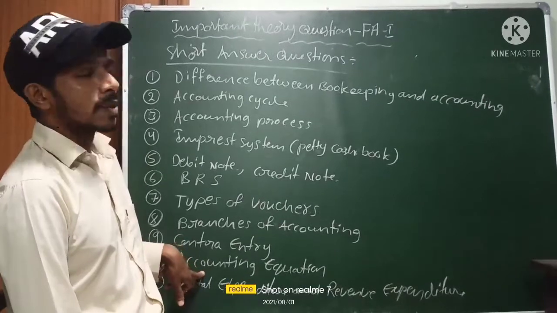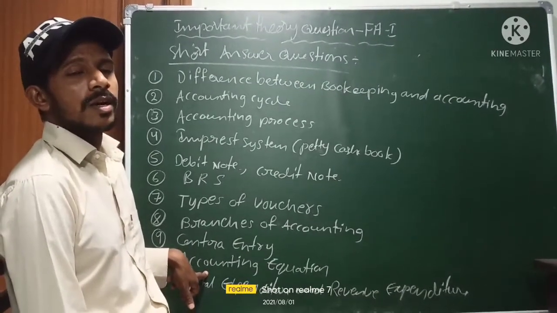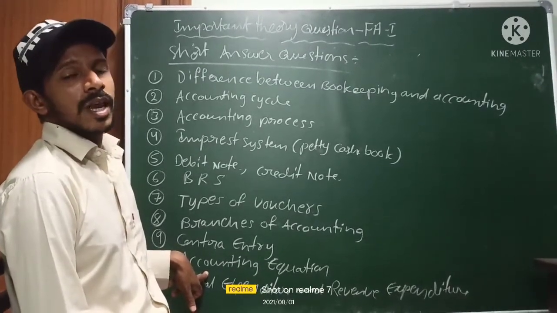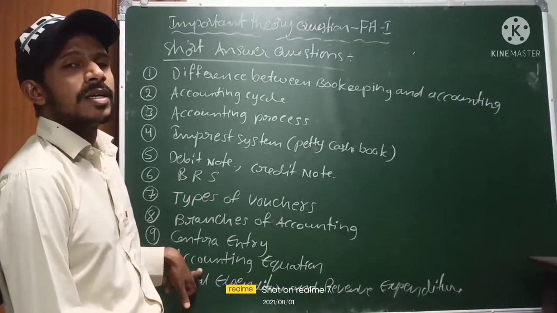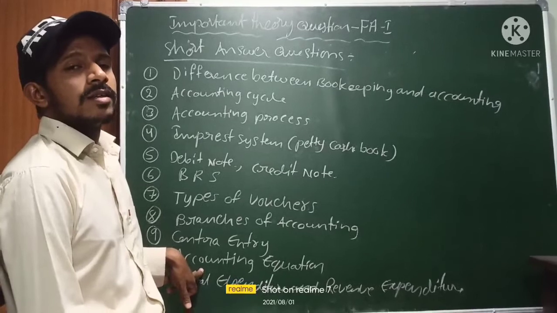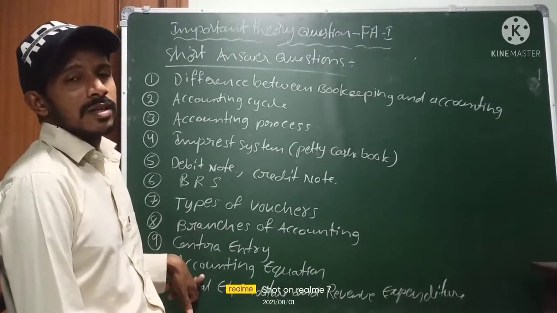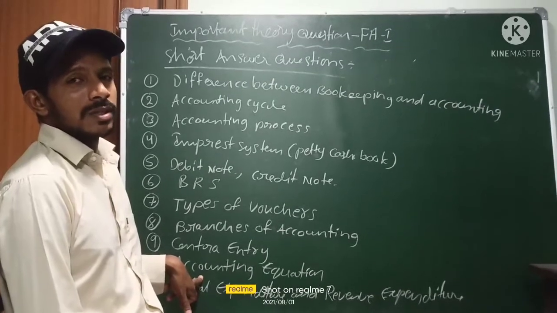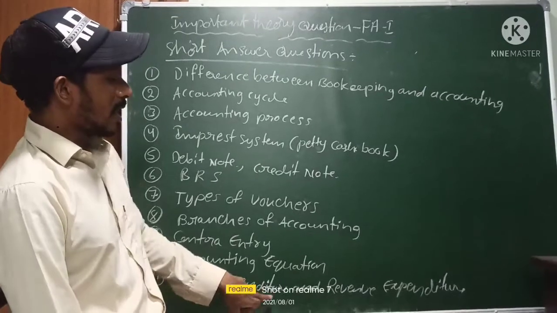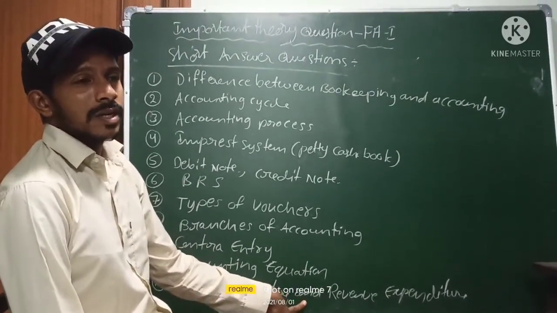And 10th question, accounting equation. Accounting equation is nothing but assets equals liabilities plus capital, or liabilities equals assets minus capital, or capital equals assets minus liabilities. So that is nothing but the accounting equation. And the next question is the 11th one, capital expenditure and revenue expenditure.